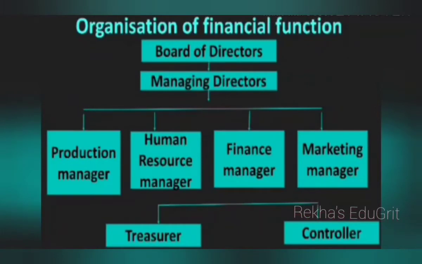Organization of financial function. Here I have given the organization chart. First, the board of directors are the main body, and they are taken from the shareholders. Under them we can see the managing director. Then under them there are four departments: production manager, human resource manager, finance manager and marketing manager.